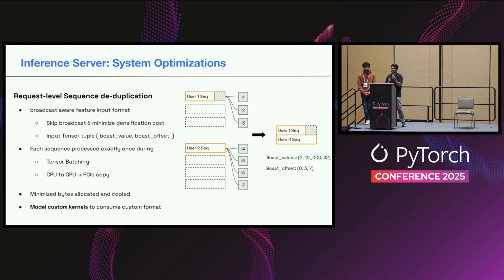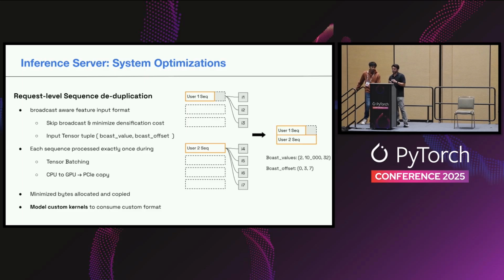What that broadcast offset tells the model is, okay, these 3 items belong to the first request, these 4 items belong to the next request. And the benefit of this property is that each sequence is now processed exactly once. So every unique sequence is batched exactly once, and it's copied from CPU to GPU also exactly once. So this substantially reduces the pressure on PCIe bandwidth, and it minimizes the amount of bytes allocated and copied.